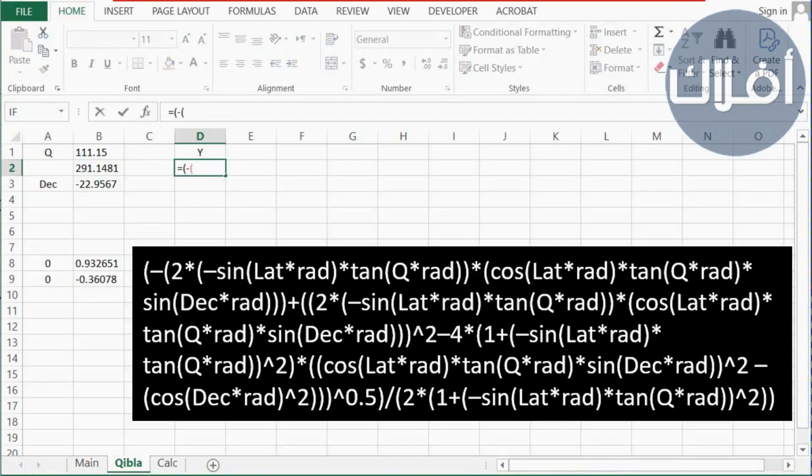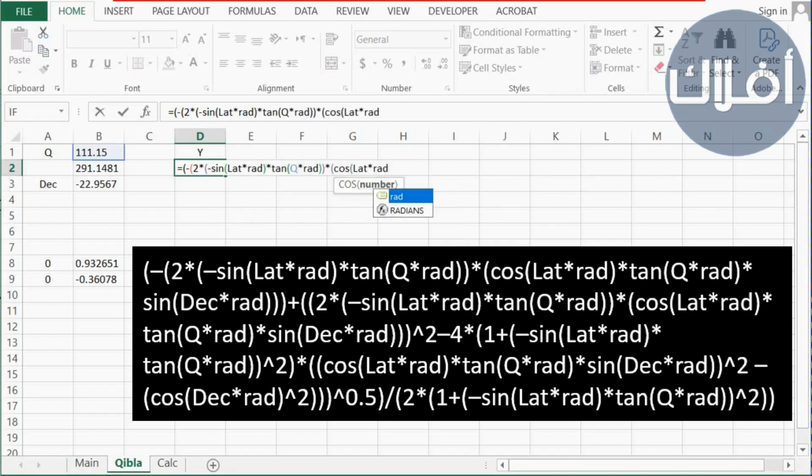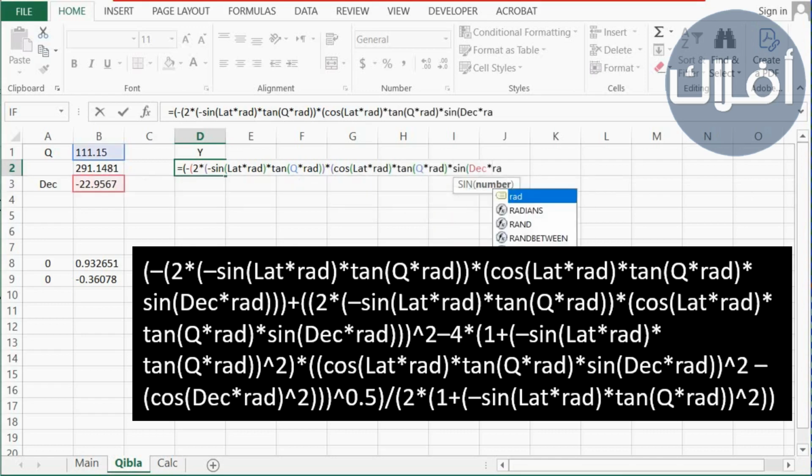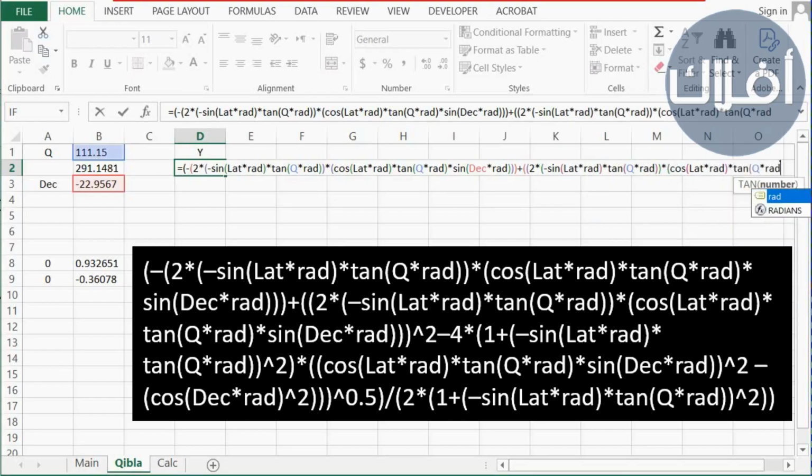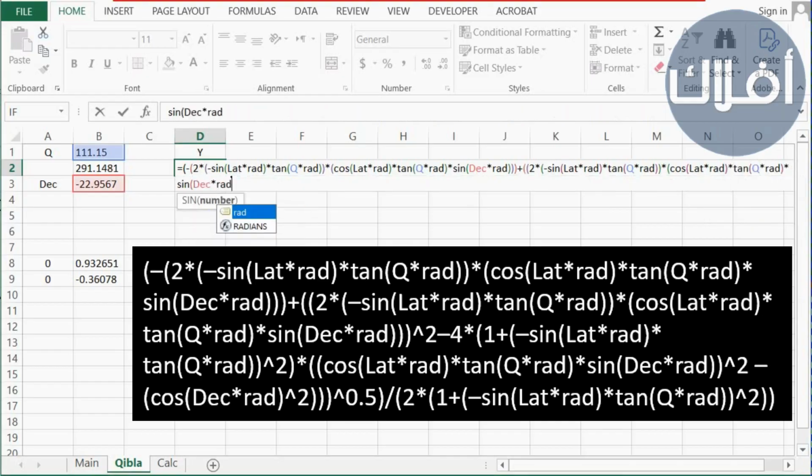And the equation is minus 2 multiplied by minus sine latitude converted to radians multiplied by tan Q converted to radians multiplied by cosine latitude converted to radians multiplied by tan Q converted to radians multiplied by sine declination converted to radians plus 2 multiplied by minus sine latitude converted to radians multiplied by tan Q converted to radians multiplied by cosine latitude converted to radians multiplied by tan Q converted to radians multiplied by sine declination converted to radians,